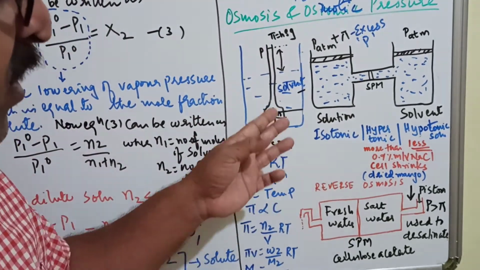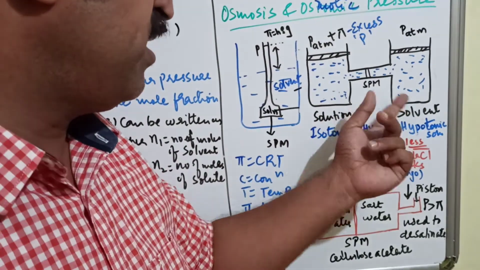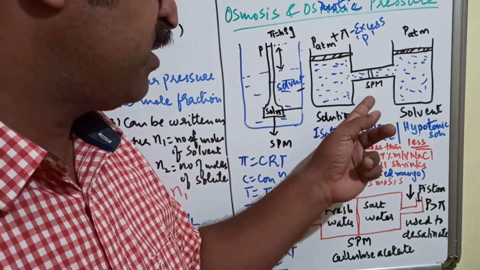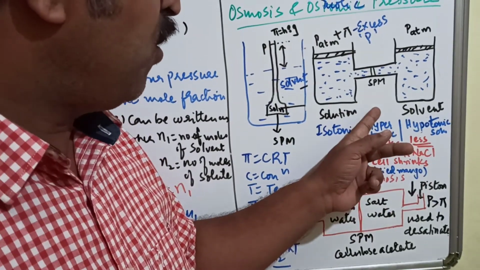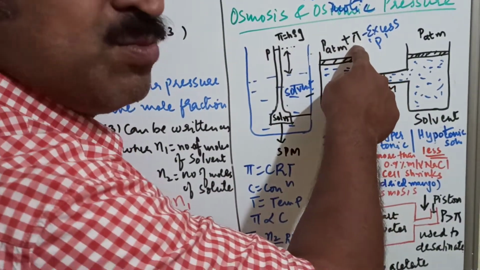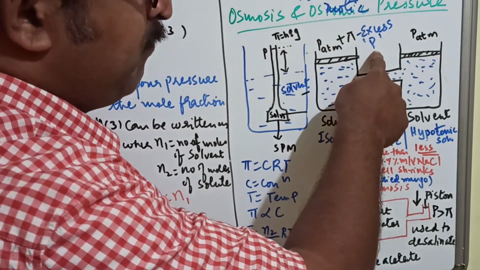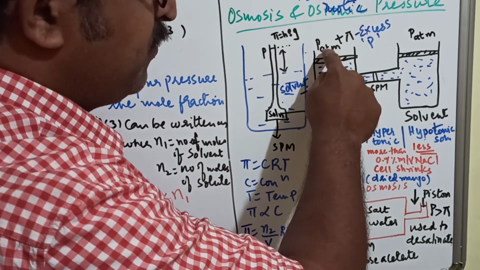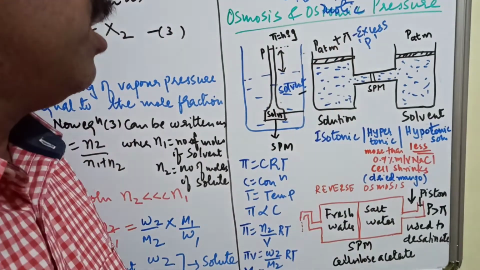Now here we come to osmotic pressure. Now there are two vessels here and a semi-permeable membrane is kept. This is solution and this is solvent. Now you apply a pressure more than the osmotic, excess of pressure, right. Pressure P atmosphere plus pi, the extra pressure that is applied here.